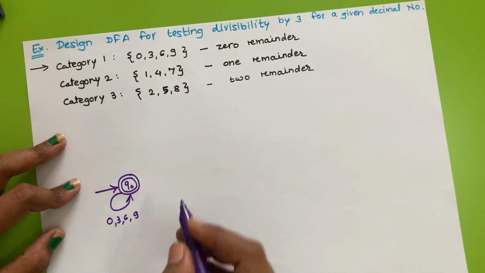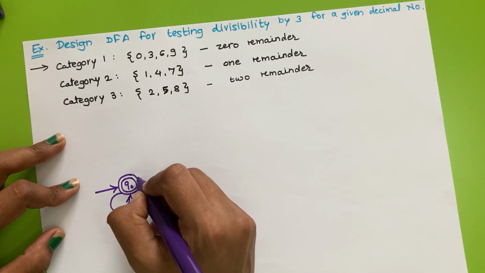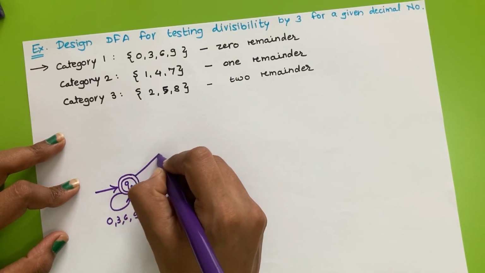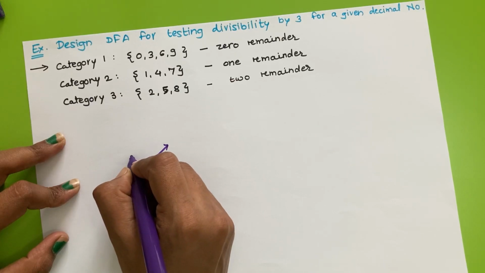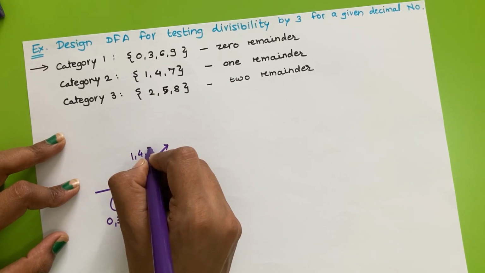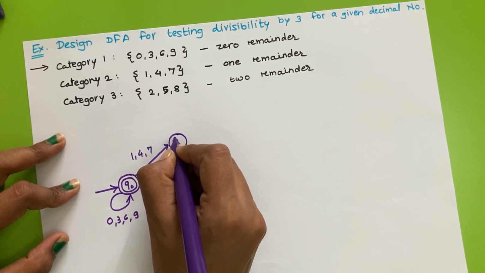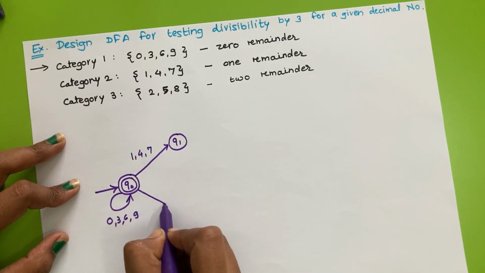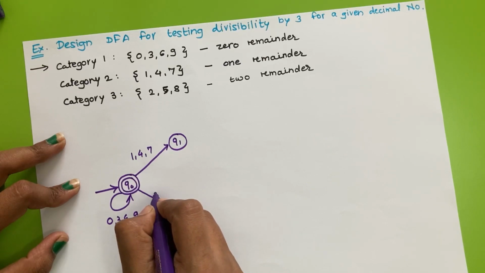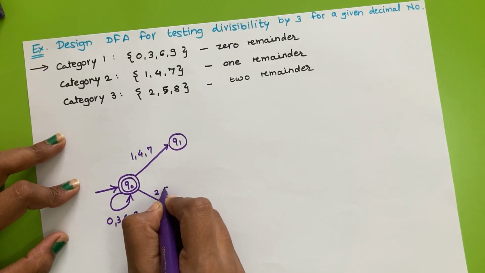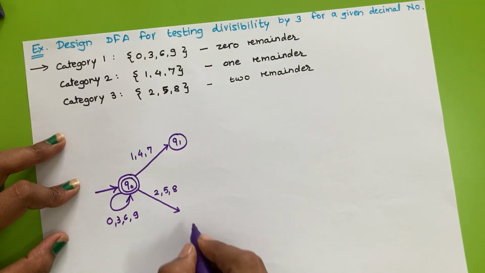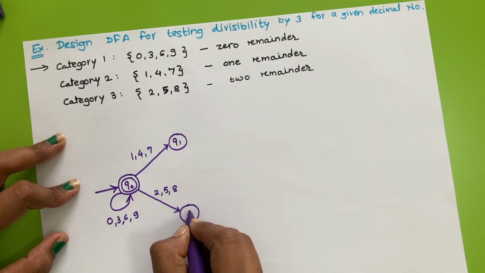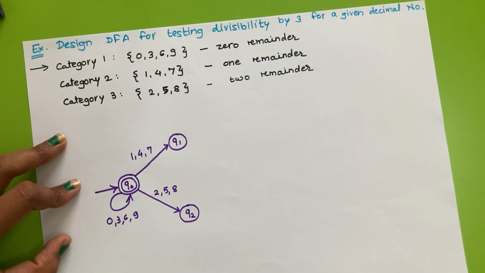Now from the Q0 state we can have inputs like 1 or 4 or 7, it will go to state, suppose, Q1, or it may take input like 2, 5, 8, and go to state Q2.